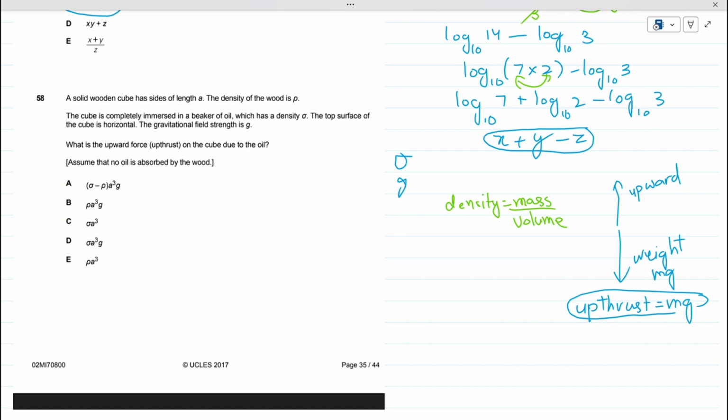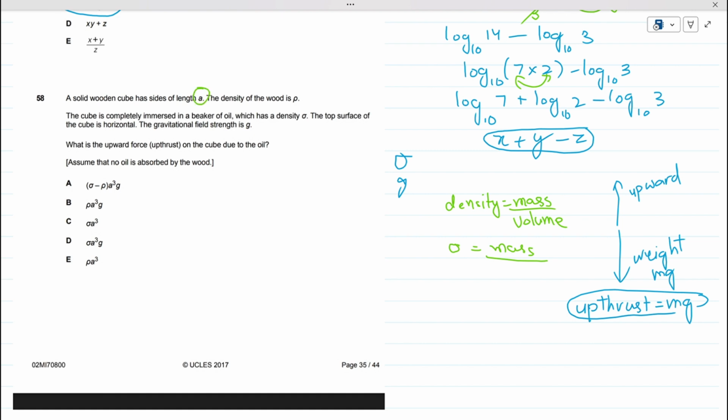Mass, we don't know about mass. Density they have already given us. So density equals mass per unit volume, and we are finding mass in order to plug it into the upthrust formula to find the upthrust force, right? Now see how we're going to find the volume.